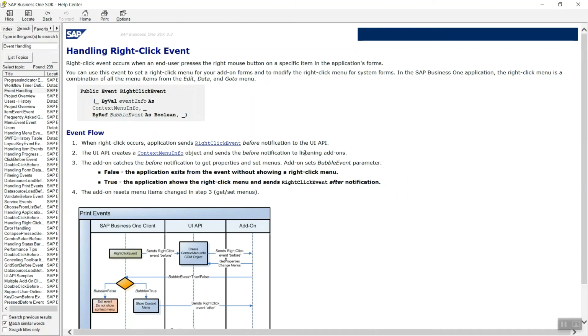Right click event is also important because we have lots of things to do on right click, like add row. After right click you can add row, cancel your form, delete your row from matrix, or close your form object. For these activities you can use the right click event.